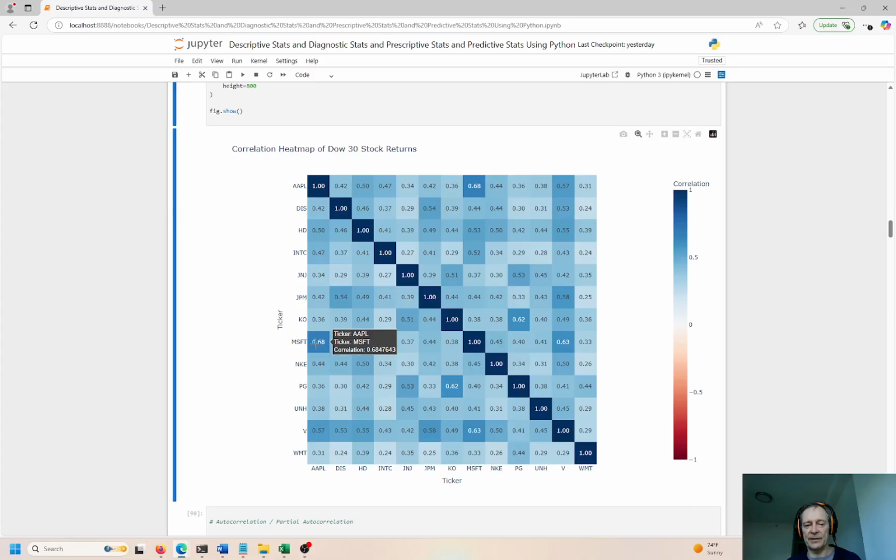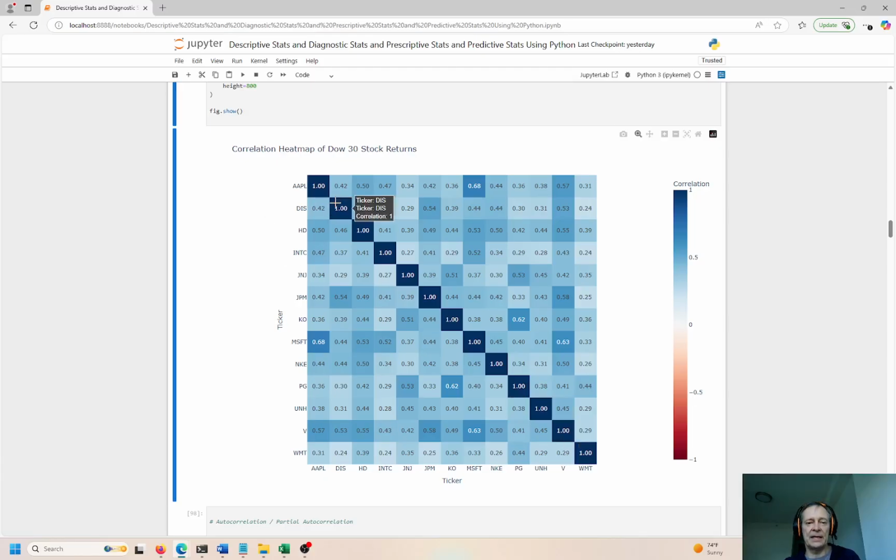Microsoft has the Xbox and Apple has the iPhone, right? So it's software and hardware both, and the stock prices tend to move together. Some of these are not correlated very much at all, like Johnson & Johnson and Apple have only 0.34 correlation. Disney and Apple have only 0.34 correlation, right? So you see everything on the diagonal is perfectly correlated because that's correlated to itself.